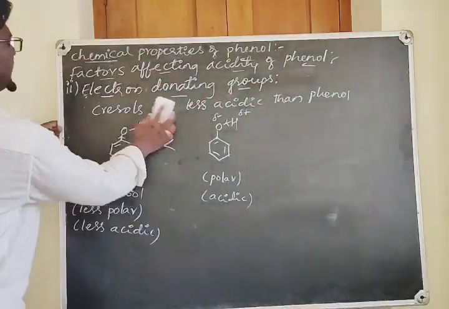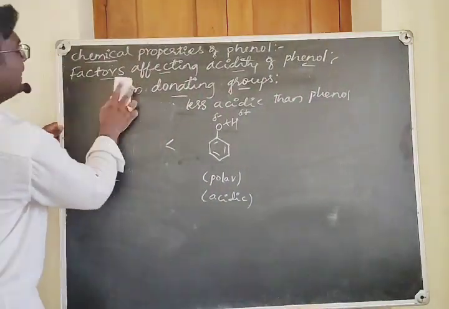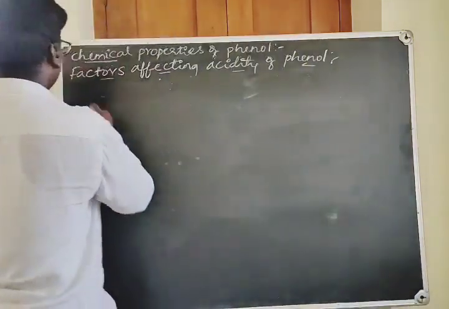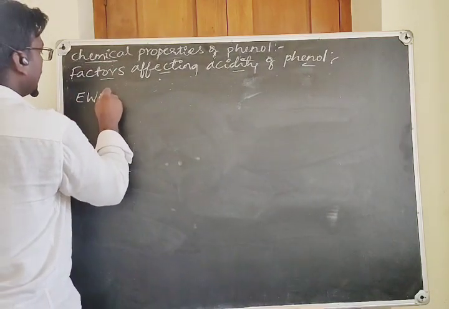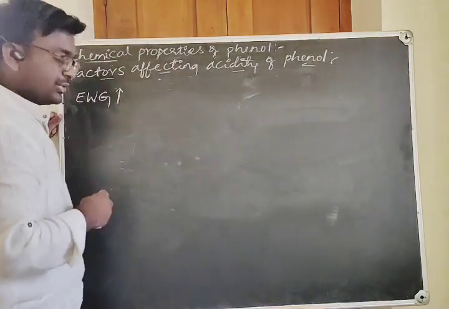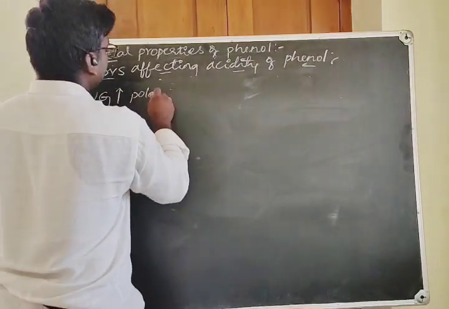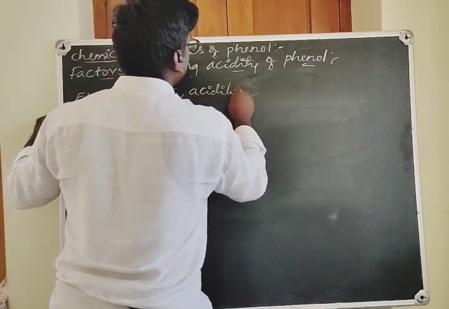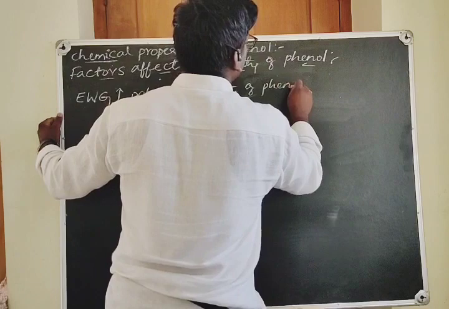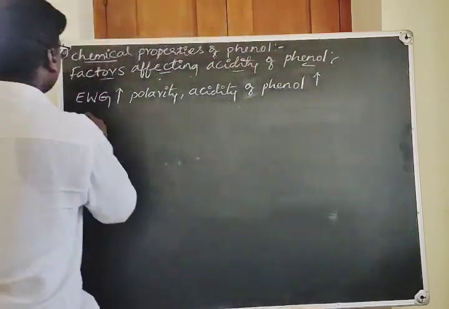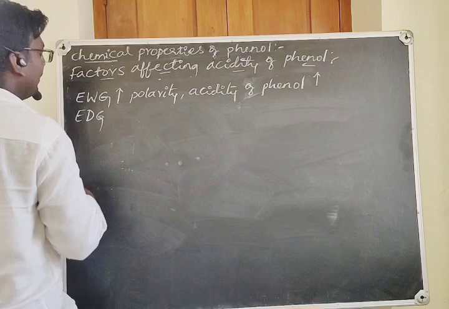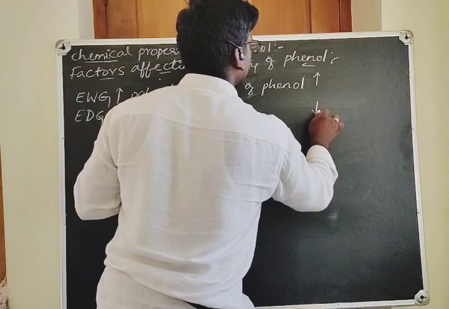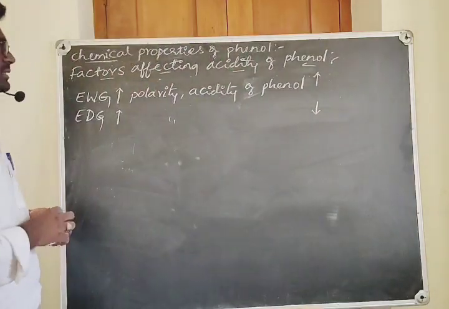Overall, what I am going to tell you is that electron withdrawing groups increase the polarity. When these are present, they increase the polarity and the acidity of phenol also. When electron donating groups are present in the molecule, they decrease the polarity and acidity of phenols.